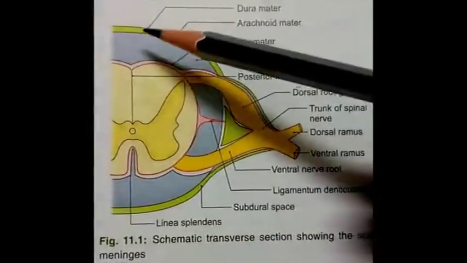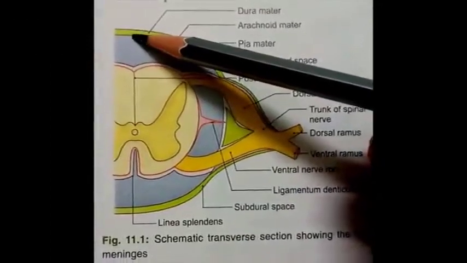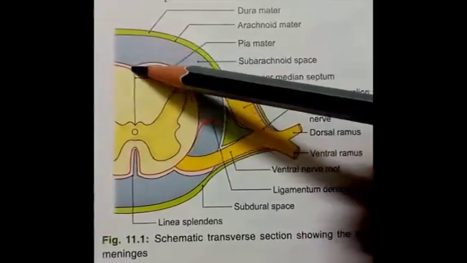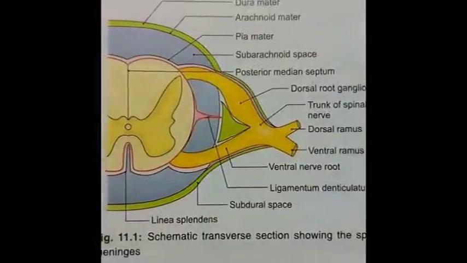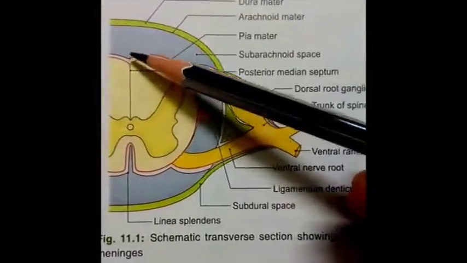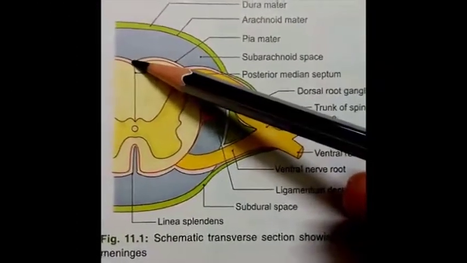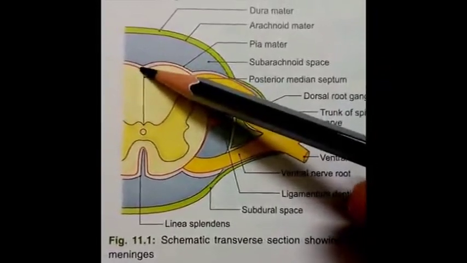And in the same manner within the subarachnoid space there is presence of incomplete subarachnoid septum, which is also present in the median plane.